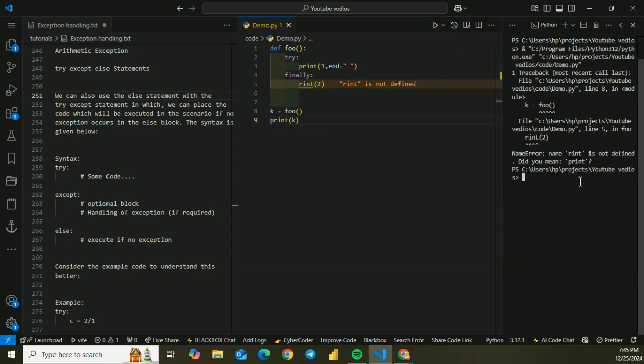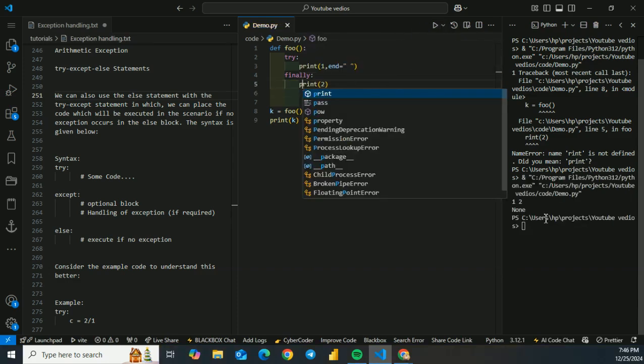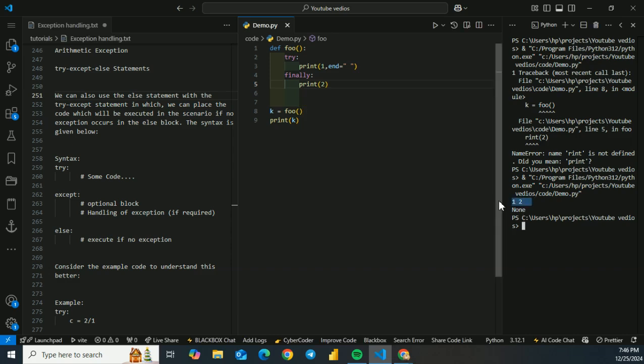Now we run the code. Once we run the code, we get the answer as 12. No error occurs in the try block, so 1 is printed, and then the finally block is executed and 2 is printed.